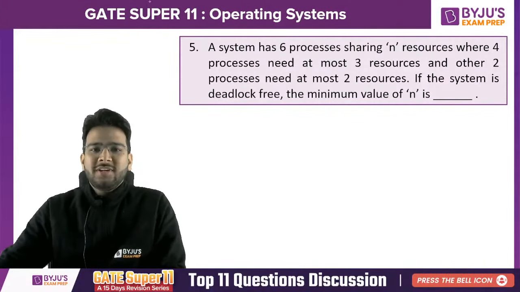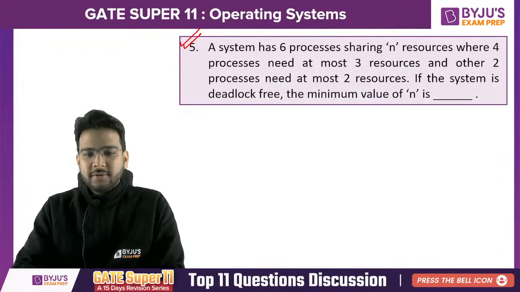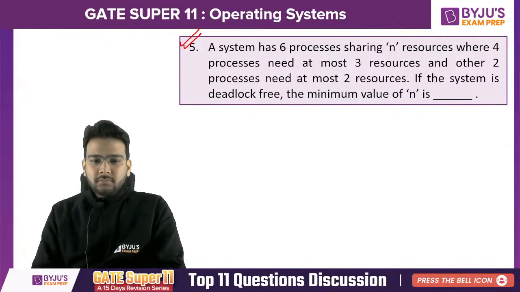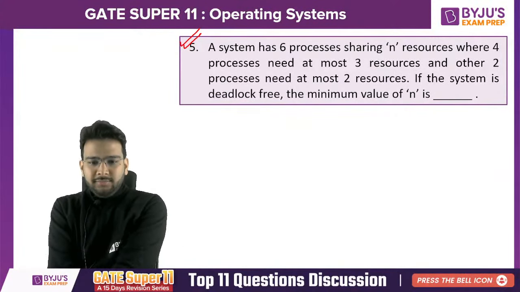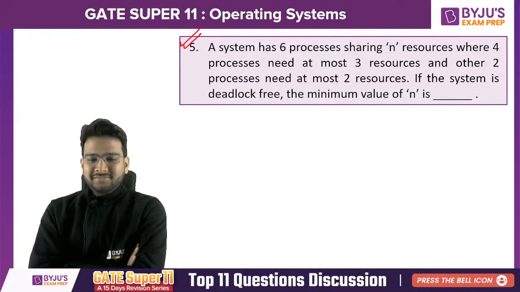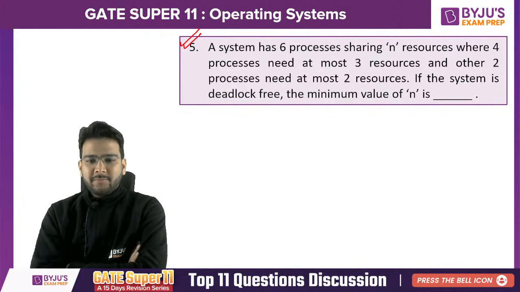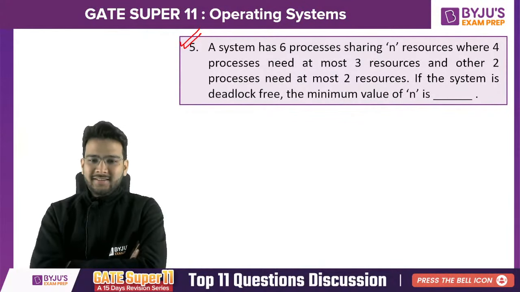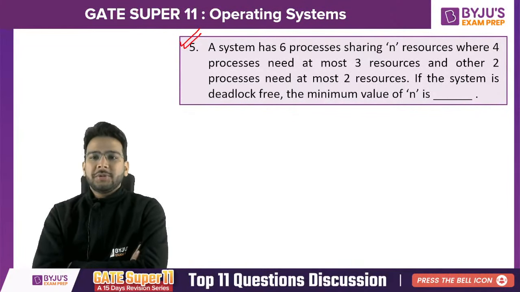Okay, let's proceed, and question number 5. Quickly solve this, all of you. Yes guys, focus on the question.